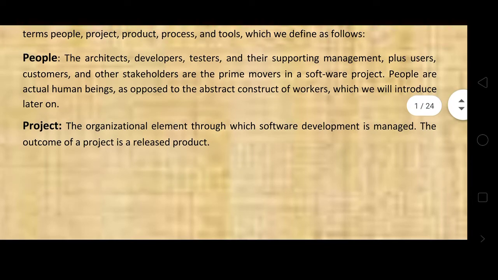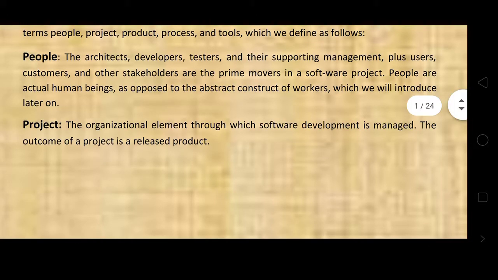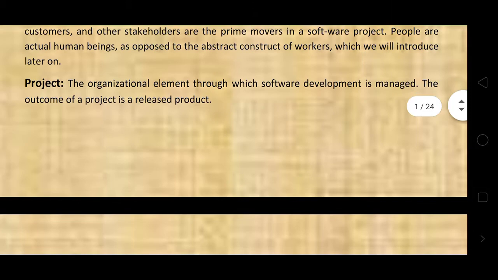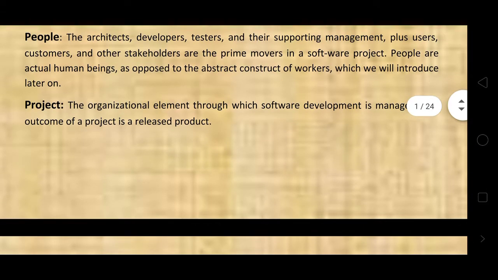The developers, testers, supporting management, users, customers, and stakeholders are the prime movers, the project people, the workers. These are all the people who develop the software. Next one is project.